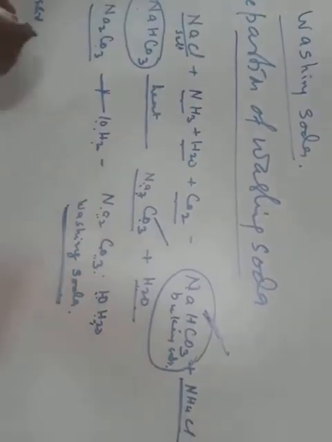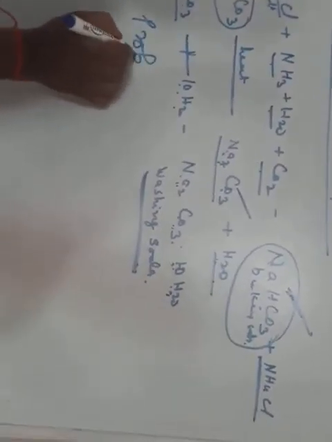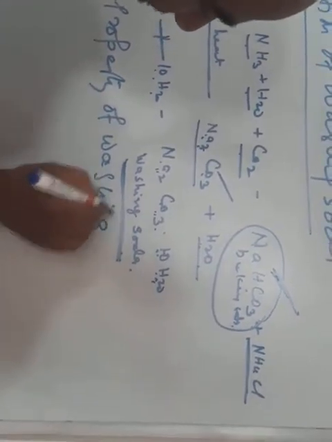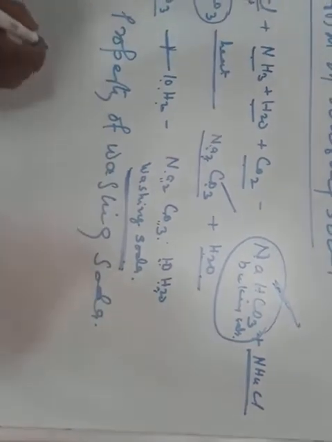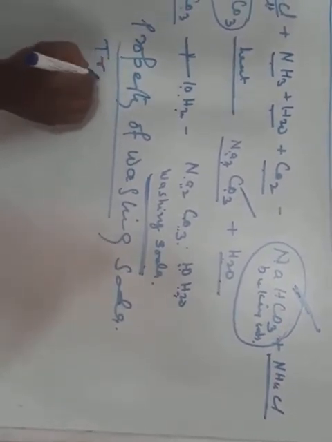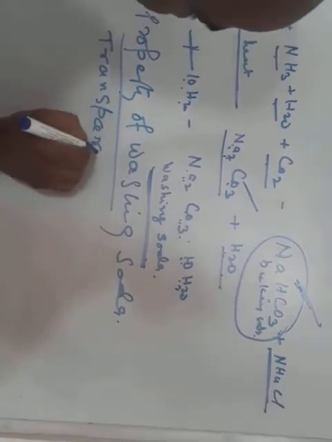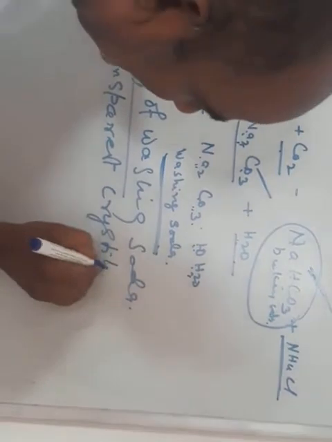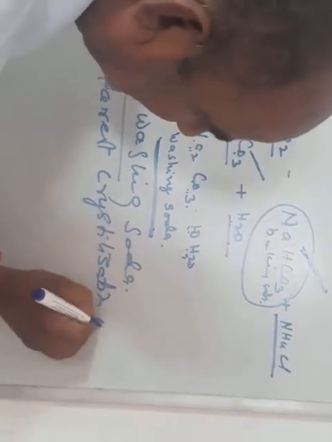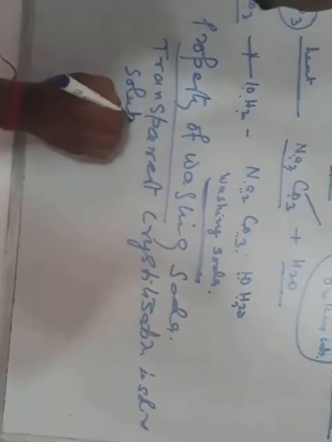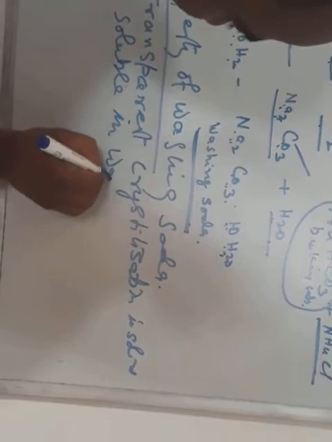Now we know the properties of washing soda. First, it is a transparent crystalline solid. It is soluble in water.